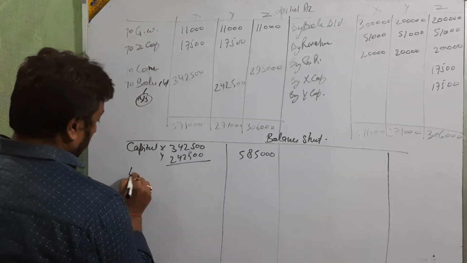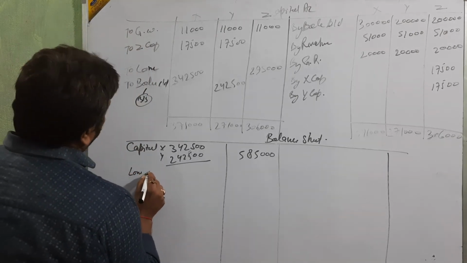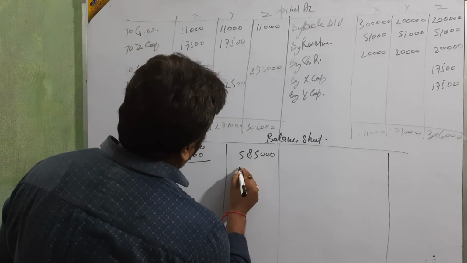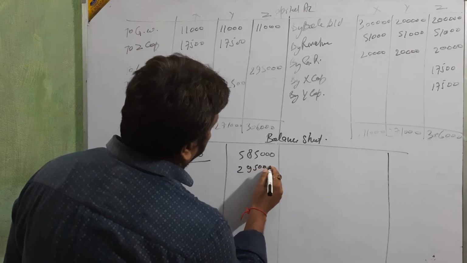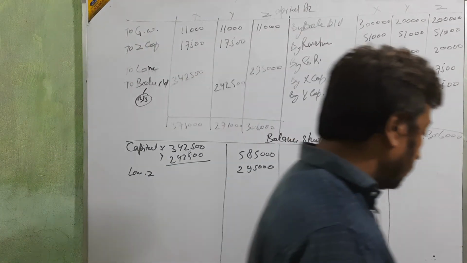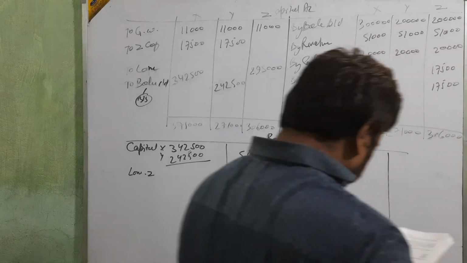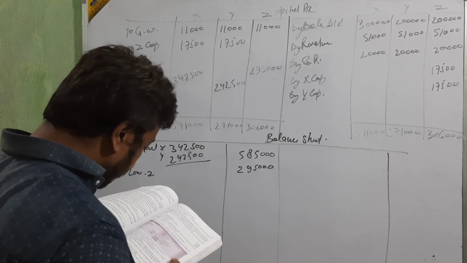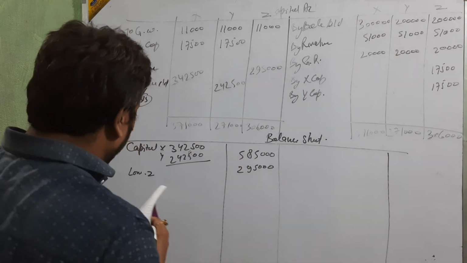Then loan Z 2,95,000. Now go and see in the book. Other liabilities: creditors and provident fund.